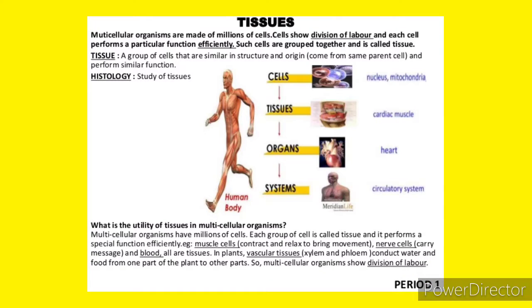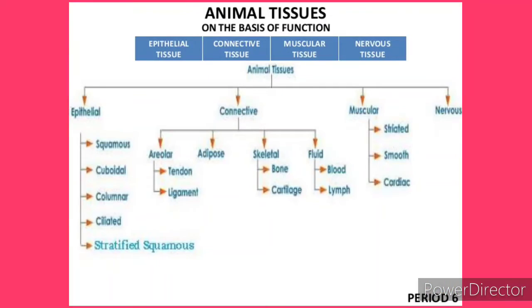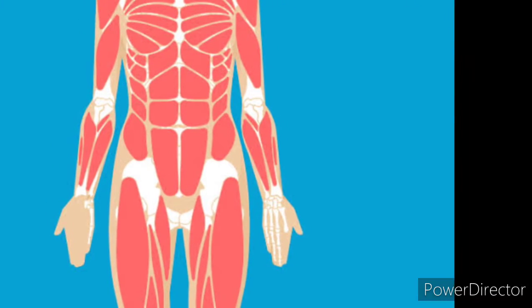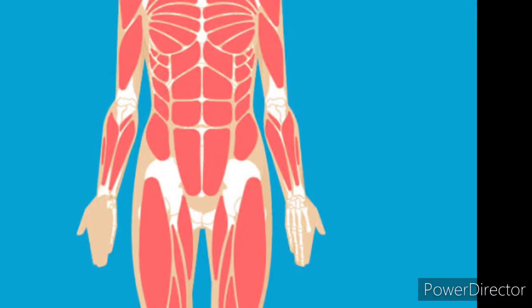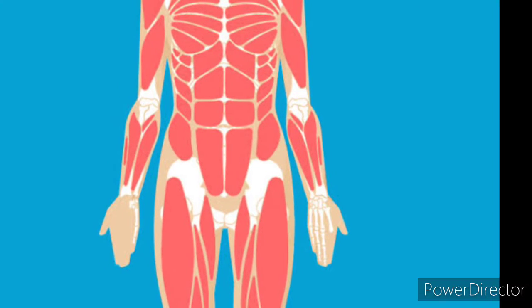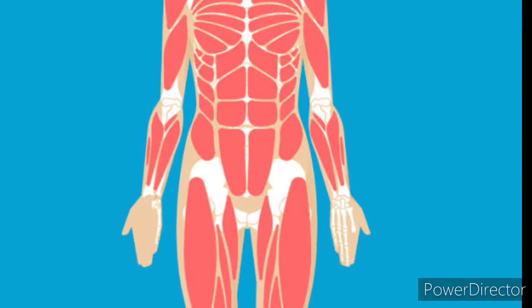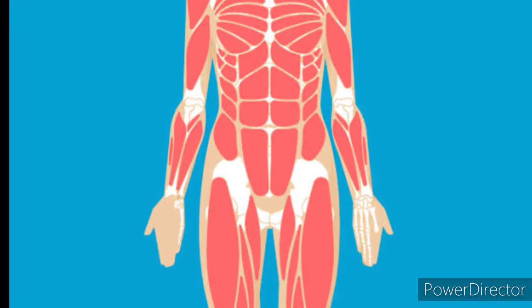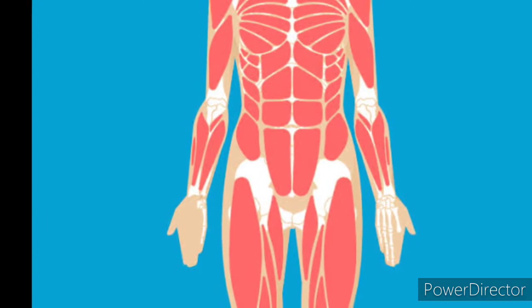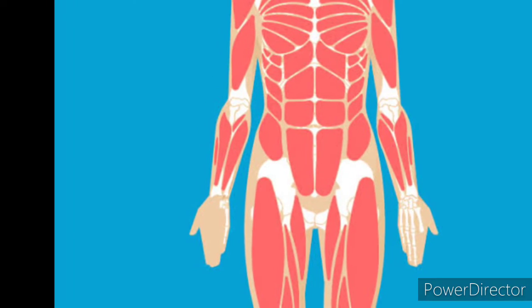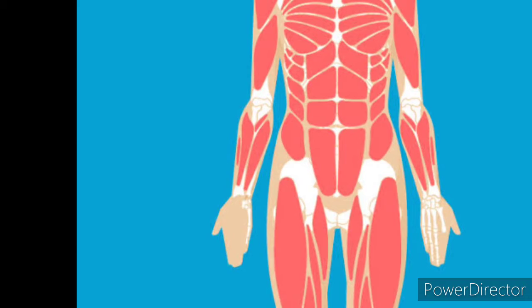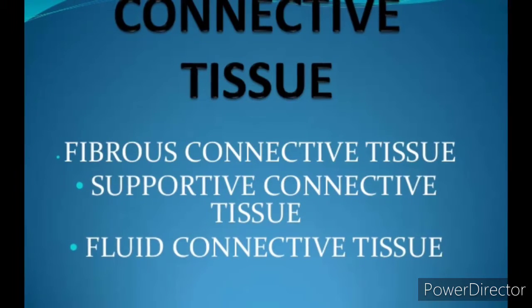Today we are going to discuss the next part of animal tissues, that is connective tissue, fluid tissues and nervous tissues. Already we have gone through epithelial tissues and muscular tissues in part 1. In this module we are going to discuss the connective tissues which are present all over the body. Here we are seeing muscle tissue which is connected to our bones, which gives support to walk and do our routine works. Let us see connective tissues.